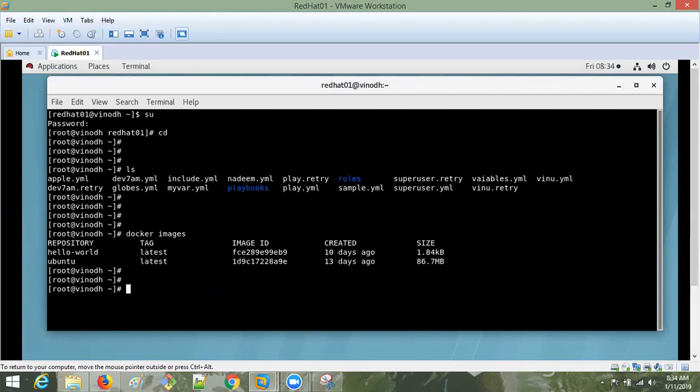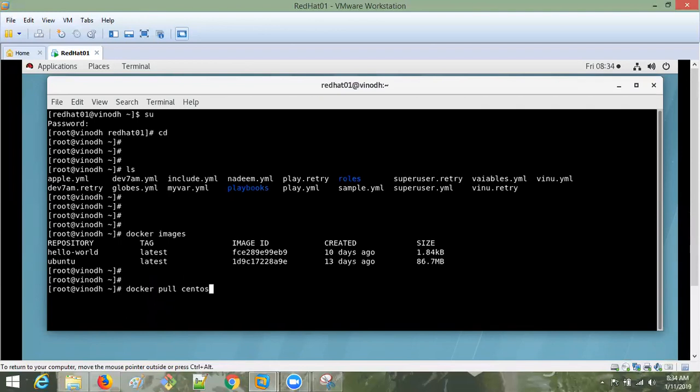I want to download one more image. From where is it going to download? It's going to download from the Docker Hub, the Docker registry. You will not get these images online directly. We have a separate registry on the website, and from there only it is going to download. So Docker pull. Pull means download, right? Docker pull so-and-so image.